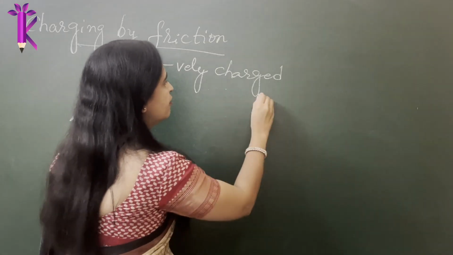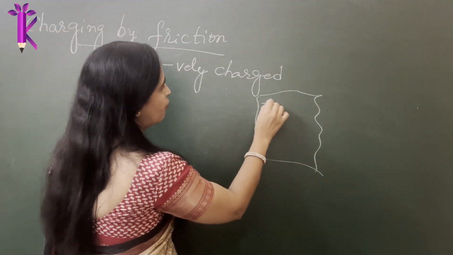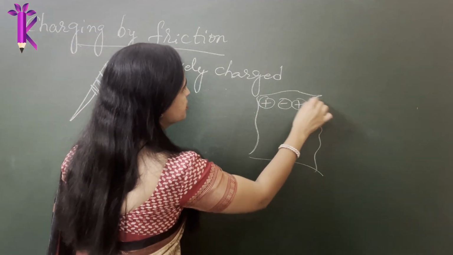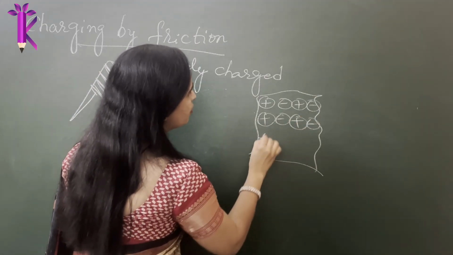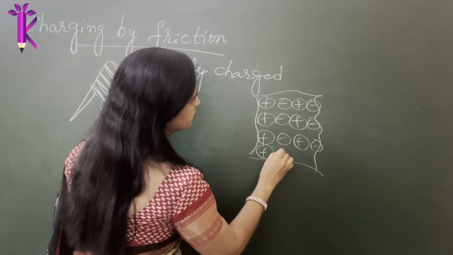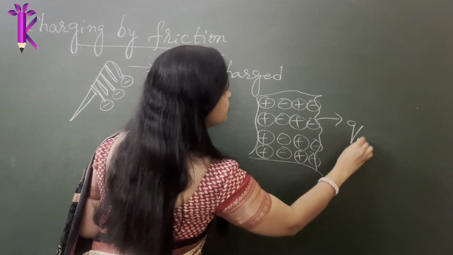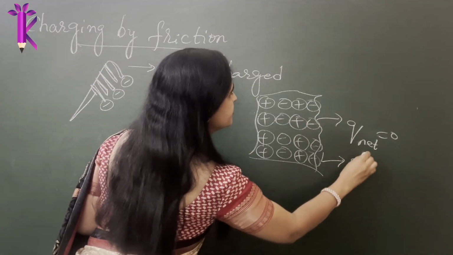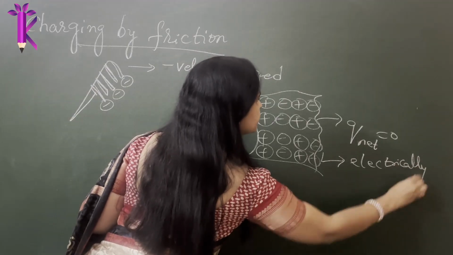Now, when you take it close to any metal surface, or when you take it close to, let's take a paper. So you have a paper, you break it into tiny pieces, okay? The paper obviously has an equal number of positive, negative, positive, negative charges. So what is the total charge on the paper? The net charge or the total charge on this is neutral, is 0. So it is electrically neutral, right?